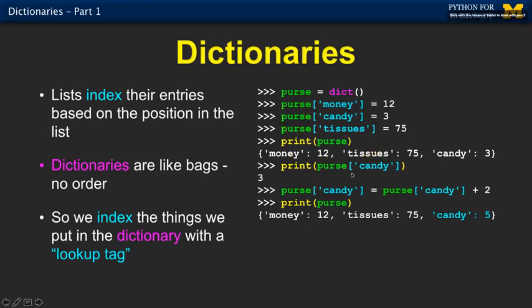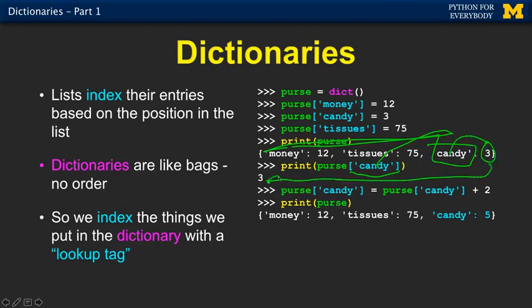To pull something out, we say purse sub candy. So we use the exact label that we used to put it in. We use that to pull it back out. So purse sub candy is 3. It says go look up and find in this dictionary the thing that has a key of candy, and then pull that number out.